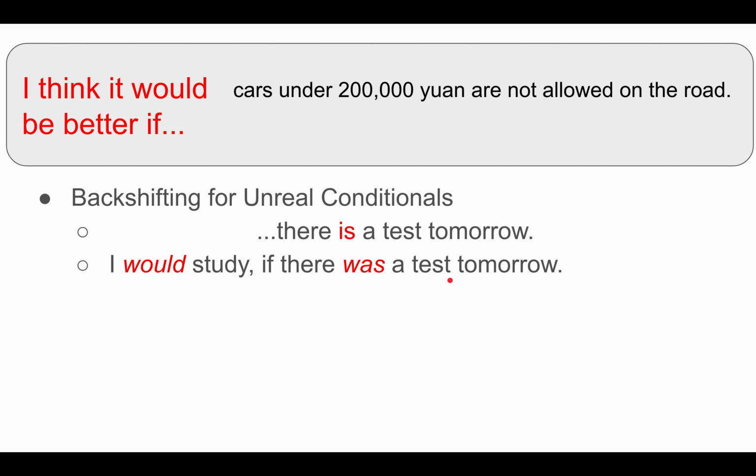My verb is now backshifted, and what that means is I put the verb in the past tense. So again, in our sentence above: I think it would be better if cars under 200,000 yuan were not allowed on the road. So if you use this expression, make sure the verb is in the past tense.